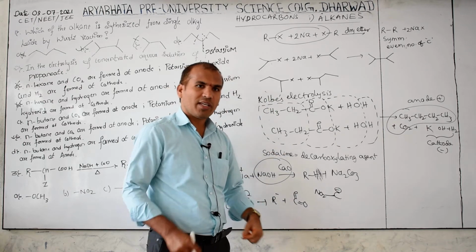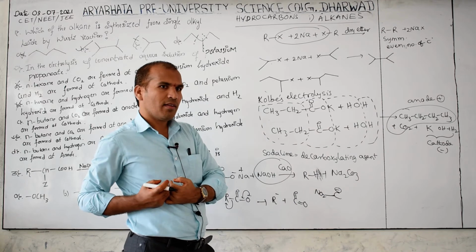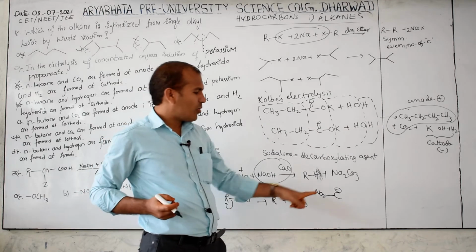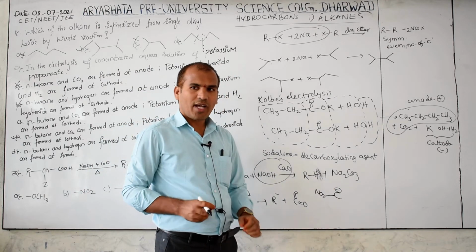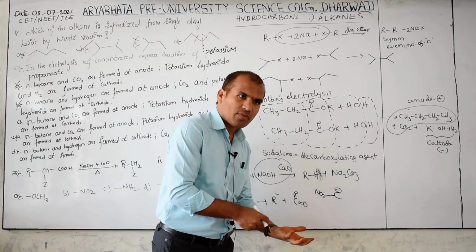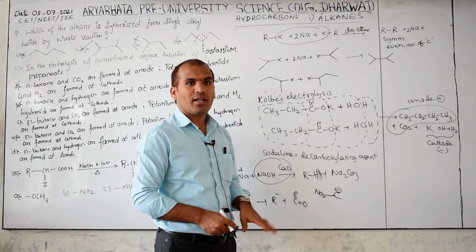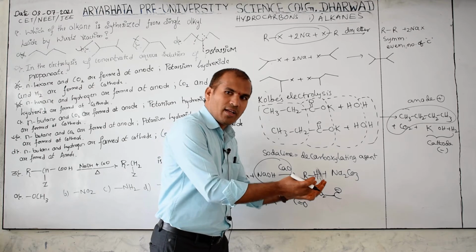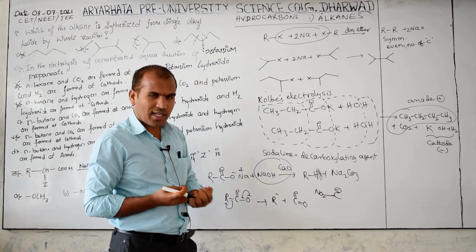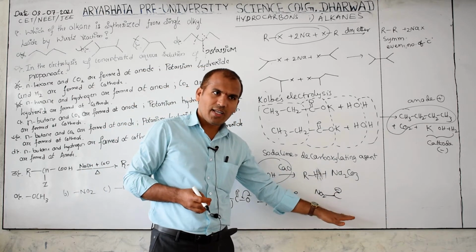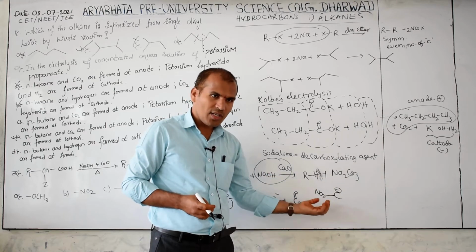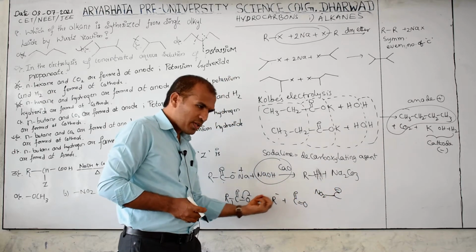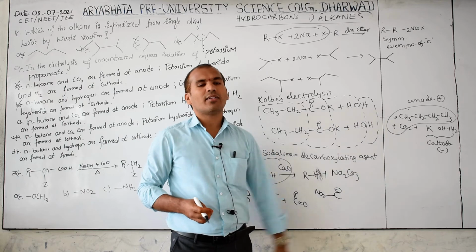How to decrease, by giving or by taking? Here it is negative. Again if we give electrons, then what happened to the negative charge? Stability decreases. Then what do you have to do? Take the electron. Electron taking means electron density decreases, so the negative charge decreases. So if an electron withdrawing group is there, its stability increases.